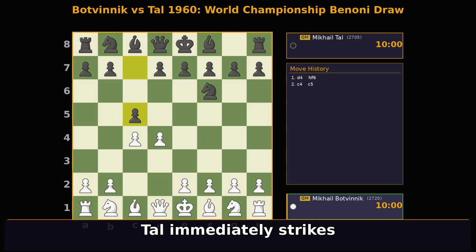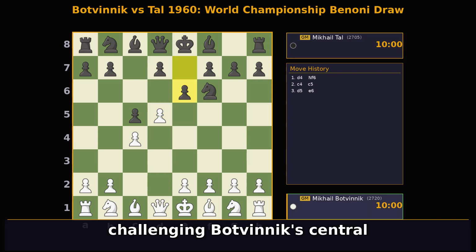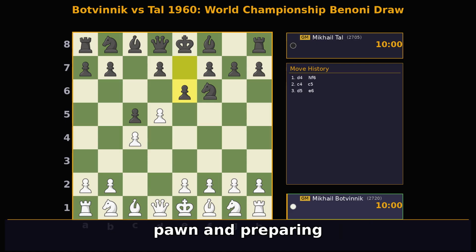Tal immediately strikes back with c5, declaring his intentions for a Benoni defense, a sharp and often tactical opening he favored. Botvinnik advances with d5, establishing a space advantage in the center and locking up the position. Tal plays e6, challenging Botvinnik's central pawn and preparing to open lines for his pieces.